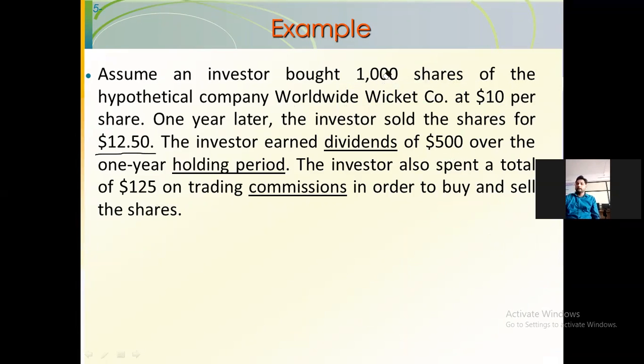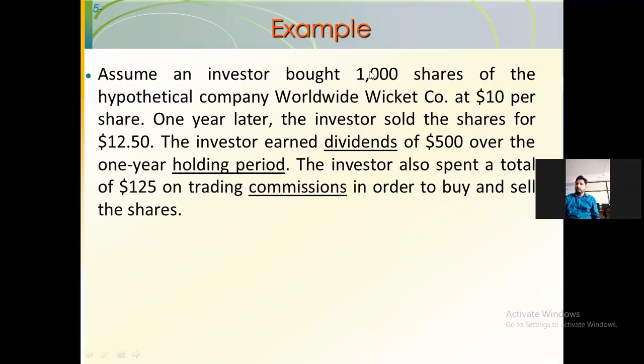So initially, what points do we want from this particular data? One is your initial investment: 1,000 multiplied by 10, so that will be the initial investment for that particular person. The second thing is how much you have earned for the 1 year time period. So 12.50 multiplied by 1,000.